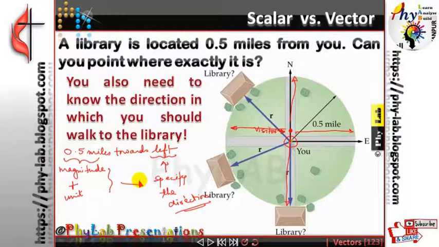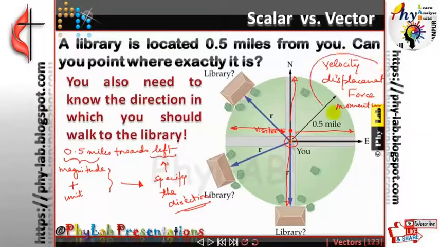So some of the physical quantities that you would study in class 11th which are vector quantities are, say, velocity. That's the very first thing that you will very soon start learning about. Even displacement. You would learn about terms like force. You would learn a term like momentum. So all these quantities which I have written down over here can be termed as vector quantities.